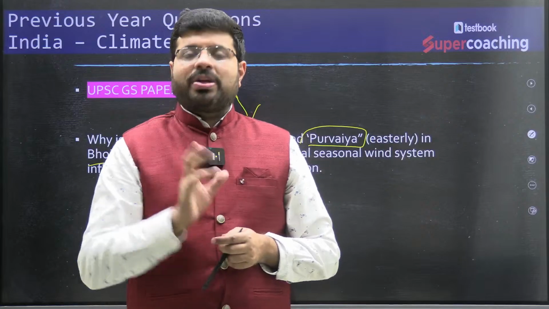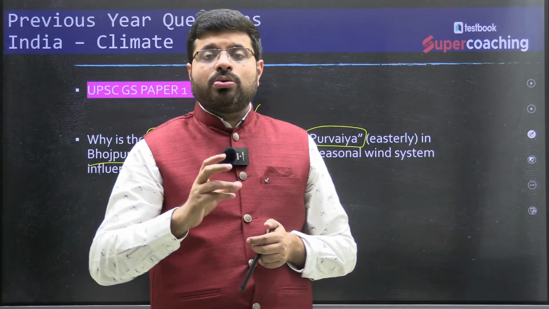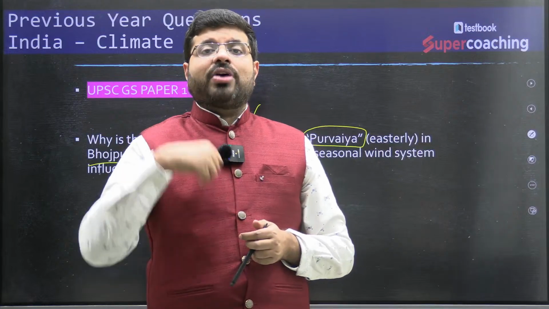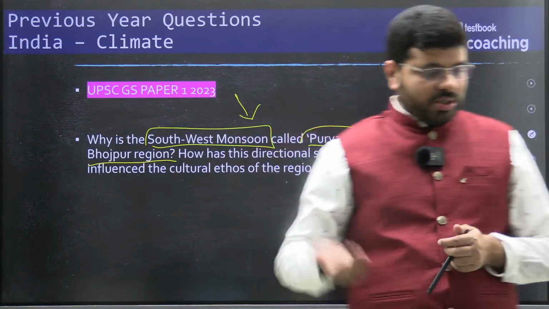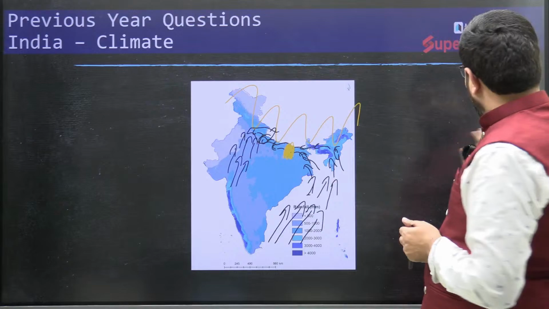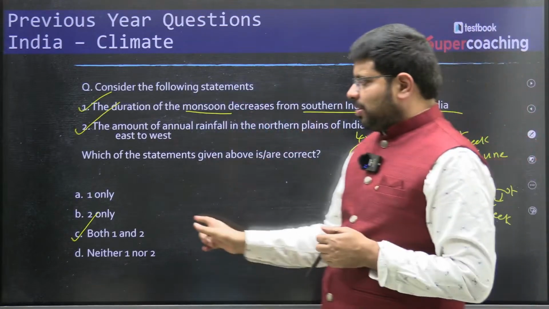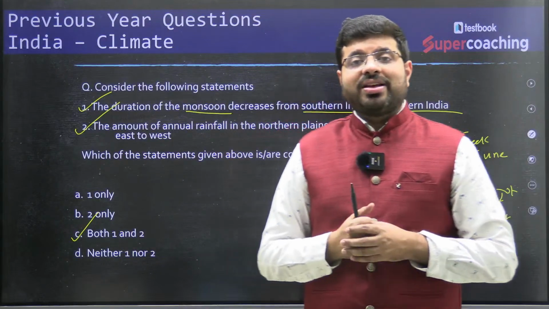That is why previous year questions are very, very important, because they help you prepare for abnormalities. My learning for you is always this: getting the answer is only one dimension. You got the answer, but what you learn out of that is very, very important.